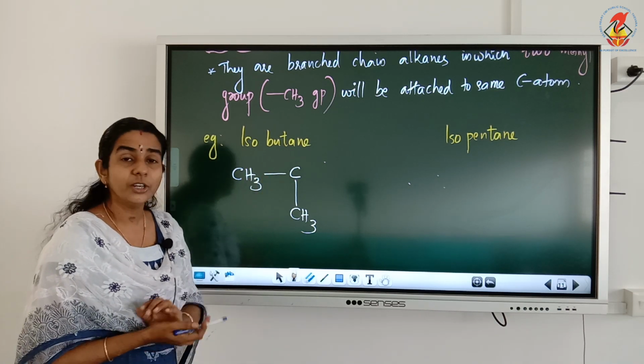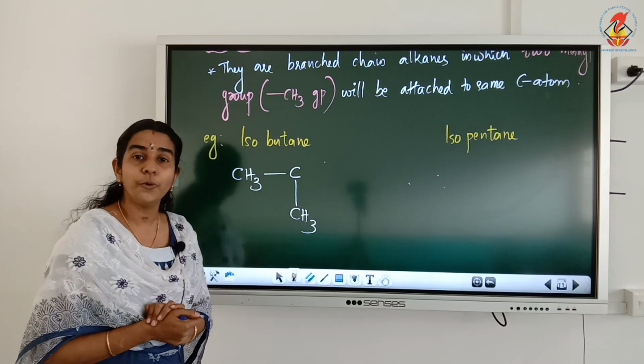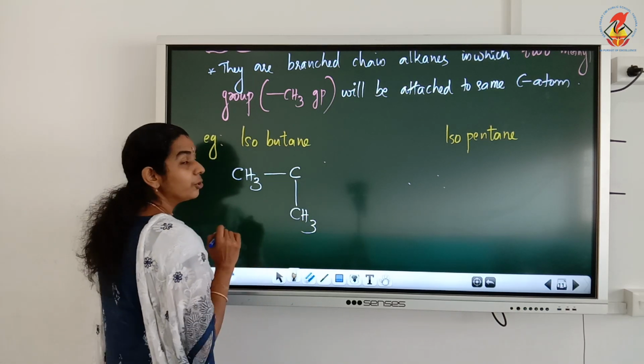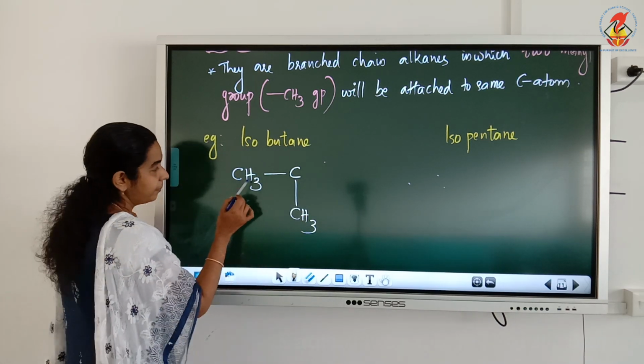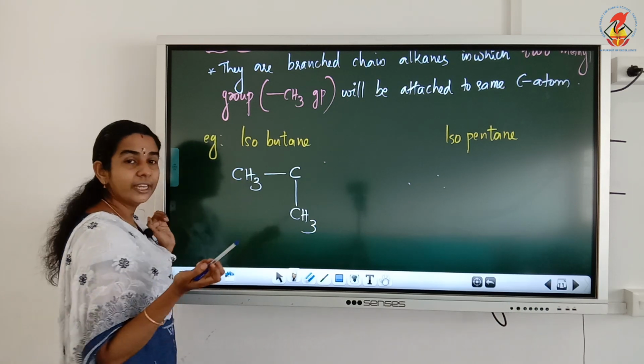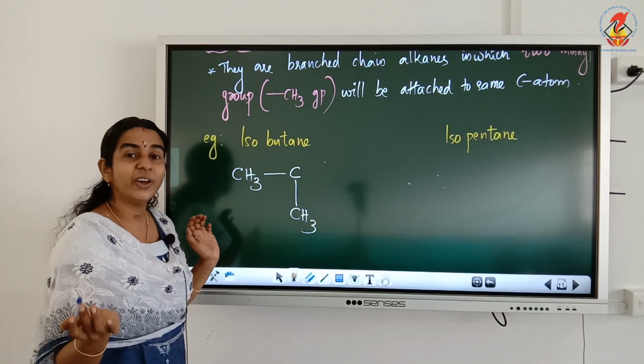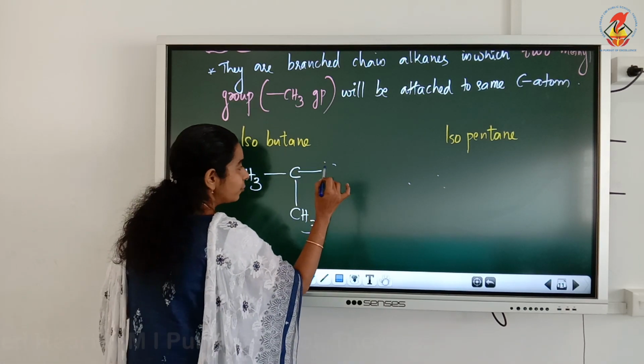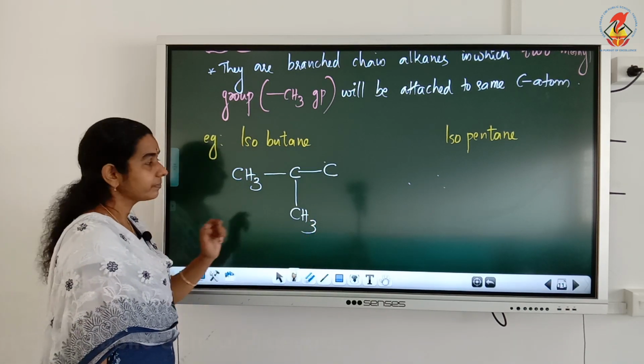But here what is the total number of carbons required? 4, because it is isobutane. Okay, so we have to draw one more carbon. But remember, here and here we cannot attach any more carbon because valencies are already satisfied. Only we can attach one more carbon here.